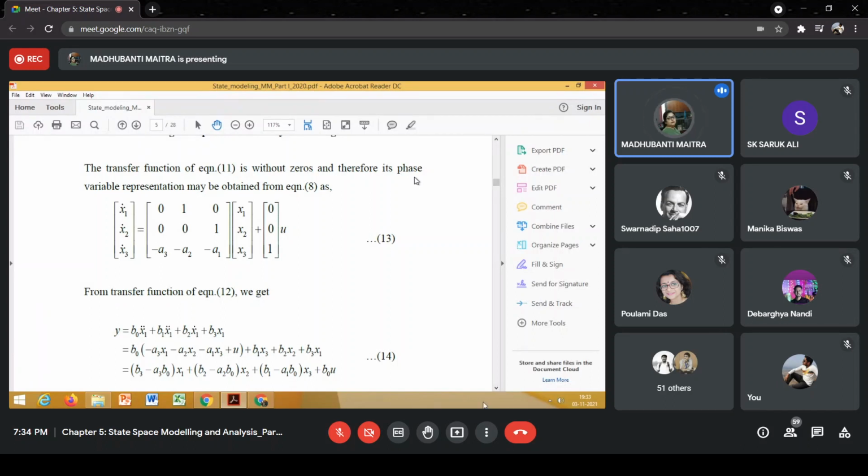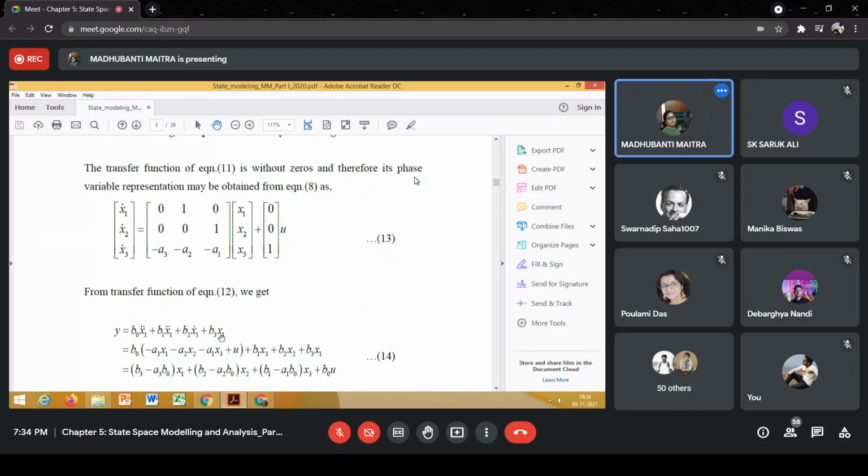Okay, if I go in this way, in the reverse order, I guess it will be easier for you to understand. So this is my output equation, y is equal to b0 x1 triple dot plus b1 x1 double dot plus b2 x1 dot plus b3 x1, right? So b3 x1, this particular term contains the state variable x1, so we'll not disturb this term.